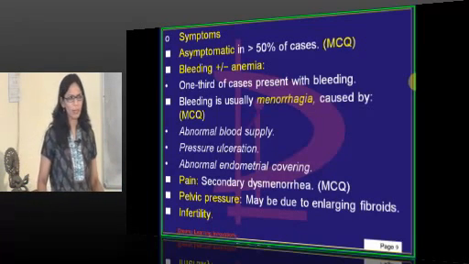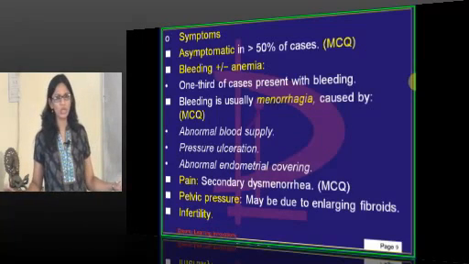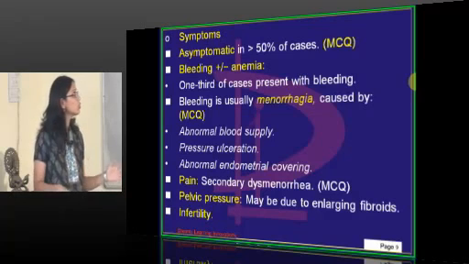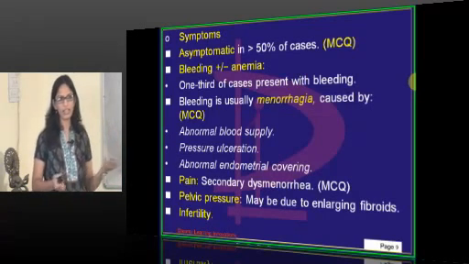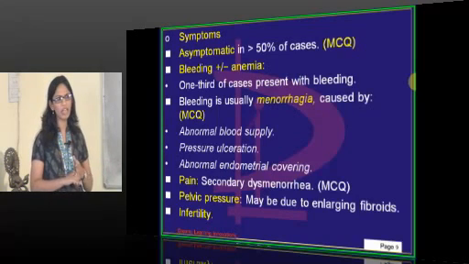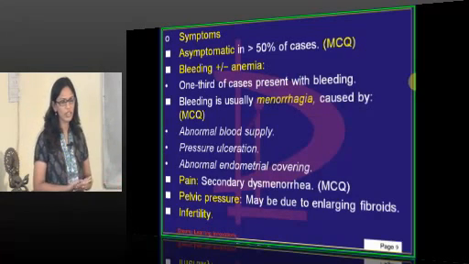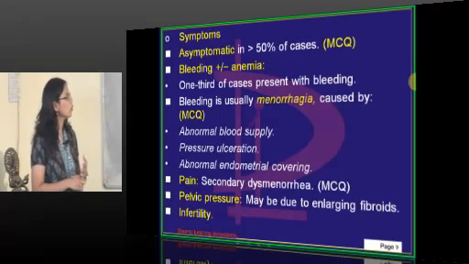Most of the patients, as I told you, are asymptomatic. They don't present with any complaint. It is just present in them. It is mostly an USG or an incidental diagnosis, which is found in more than 50% of the cases. Other symptoms and signs they will have are bleeding linked to signs of anemia. Then 1/3 of the patients will present with bleeding.